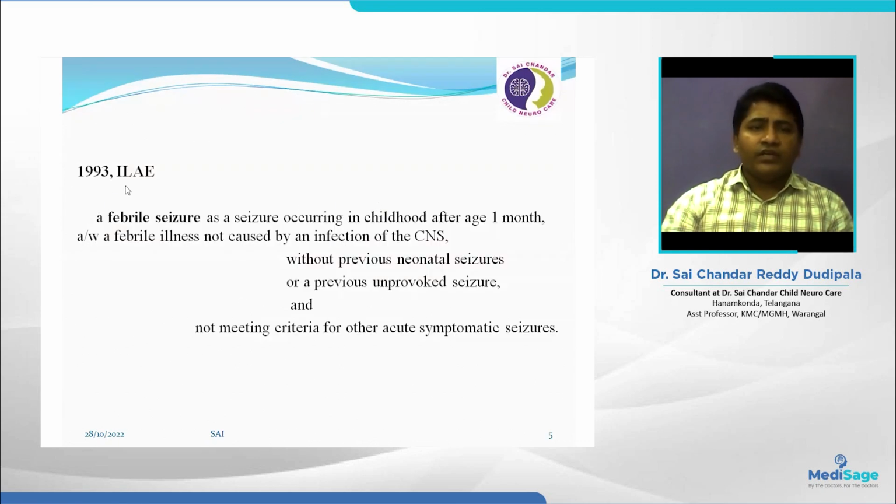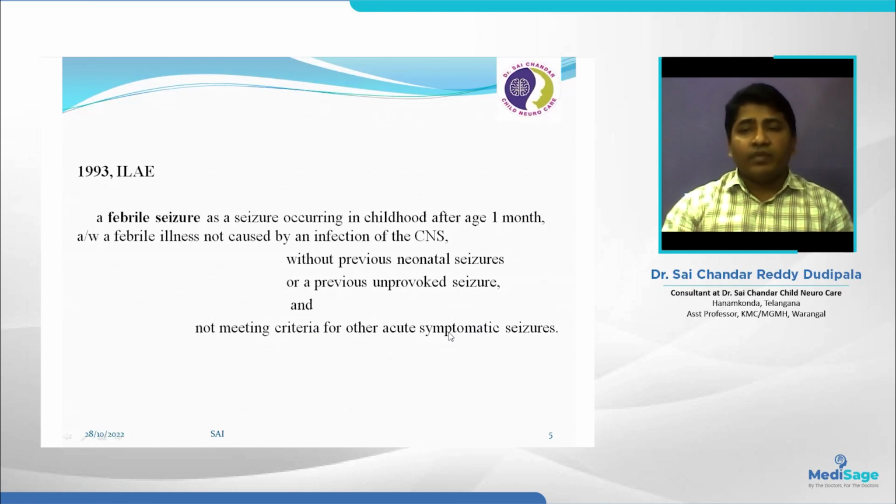After that, the International League Against Epilepsy gave a definition in 1993. They defined febrile seizure as a seizure occurring in childhood after the age of 1 month, associated with febrile illness, but not caused by a CNS infection, and without any previous history of neonatal seizures or unprovoked seizures, and not meeting the criteria of other acute symptomatic seizures.